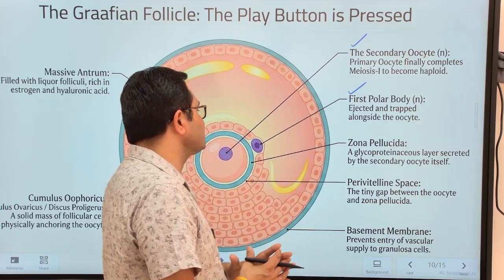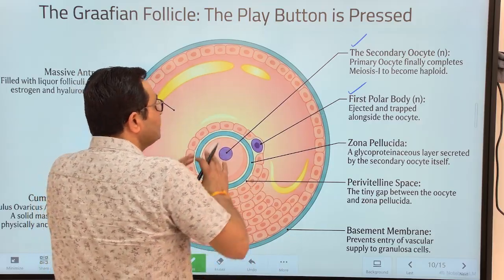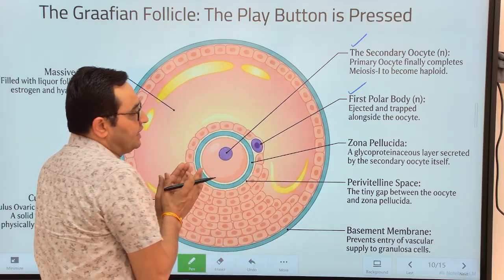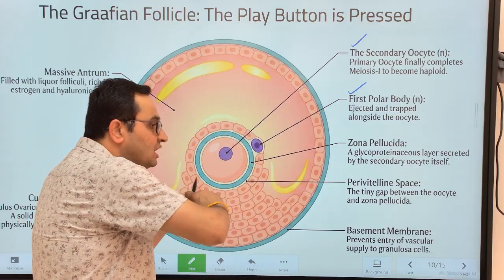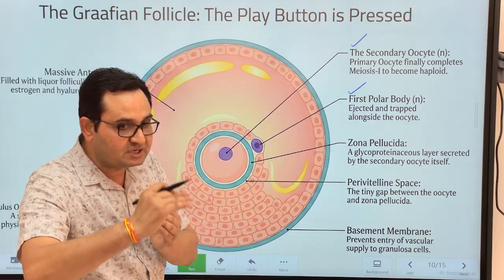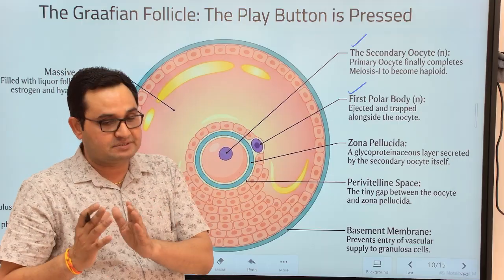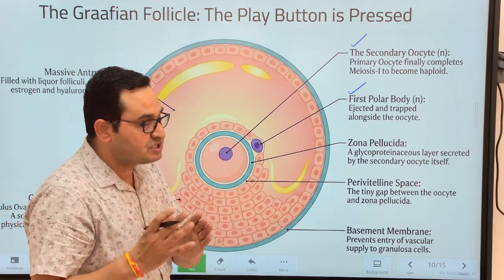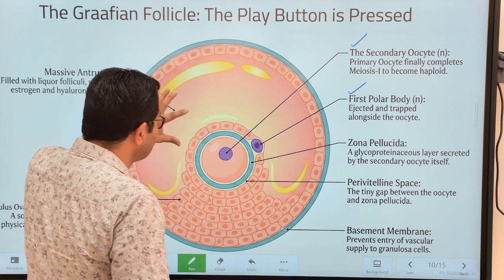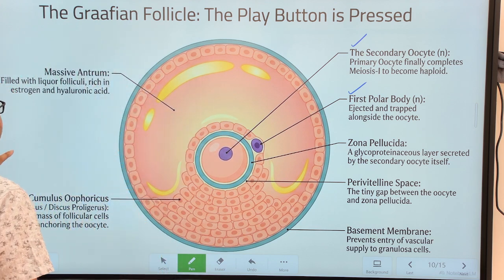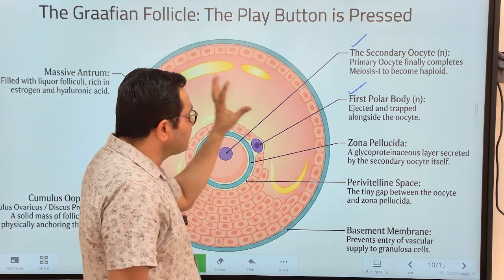But before ovulation, what happens over here? This secondary oocyte, which is the result of completion of the first meiotic division of the primary oocyte, has already entered metaphase II stage. Very clear? The antrum is fully developed.